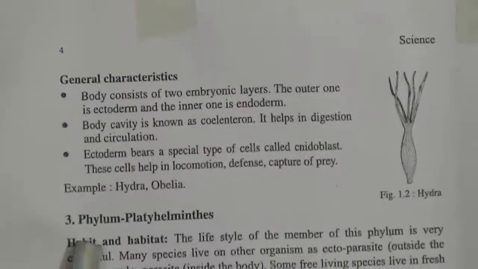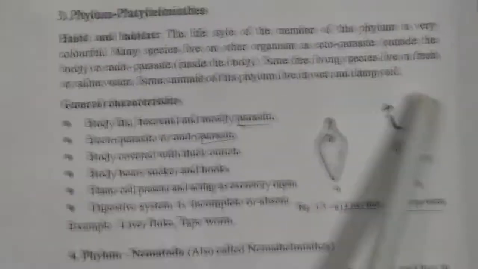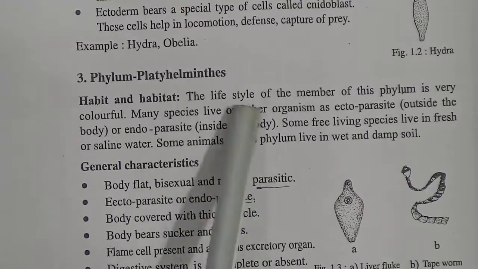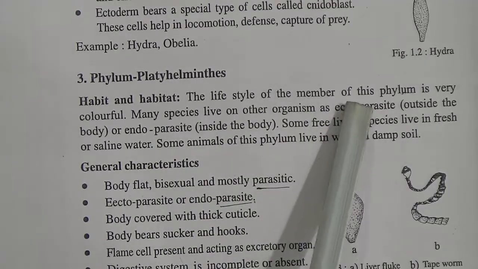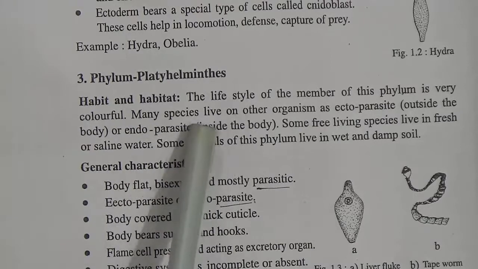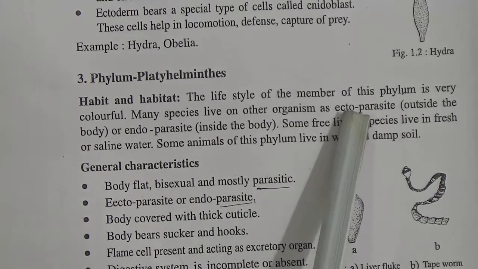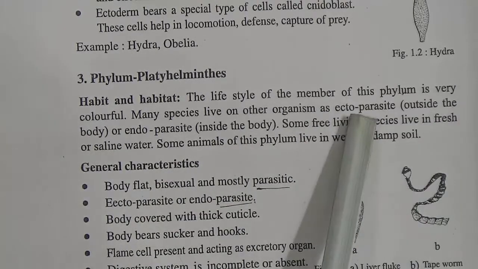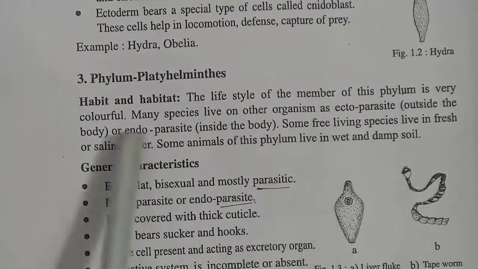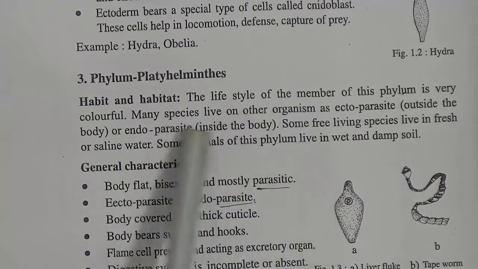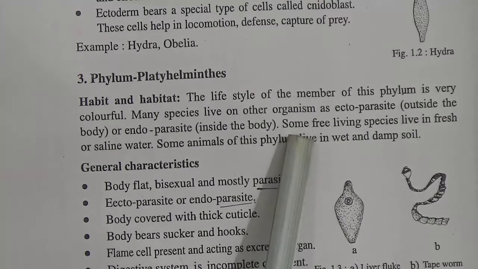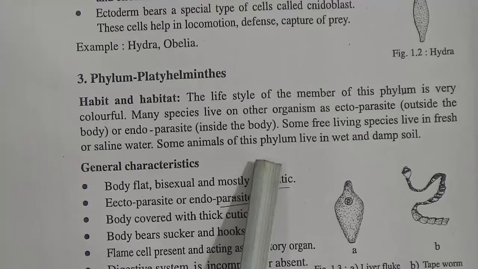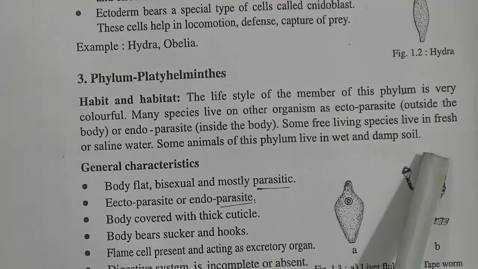Now come to the next phylum, Platyhelminthes. The habit and habitat of Platyhelminthes are given here. The lifestyle of the members of this phylum is very colorful. Many species live on other organisms as ectoparasites or endoparasites. Ectoparasite means they live outside the body, and endoparasite means they live inside the body. Some free-living species live in fresh or saline water. Some animals of this phylum live in wet and damp soil.